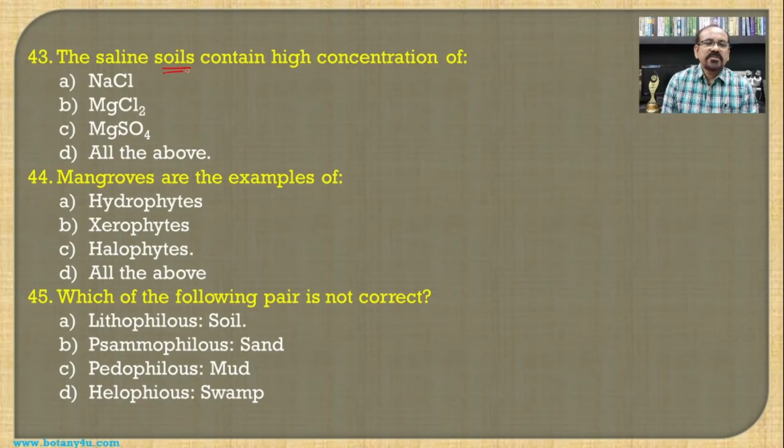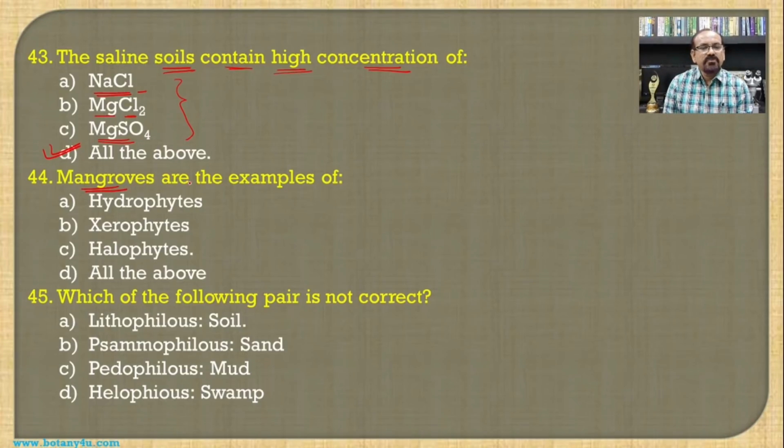The saline soils contain high concentration of, if you see, the saline soils means presence of the salts in the soil where there is a growth of the specific type of the plants. So the sodium chloride, then magnesium chloride and magnesium sulfate. So all these three different types of the salts are present in the saline soil, and hence all the above becomes the answer for this question.